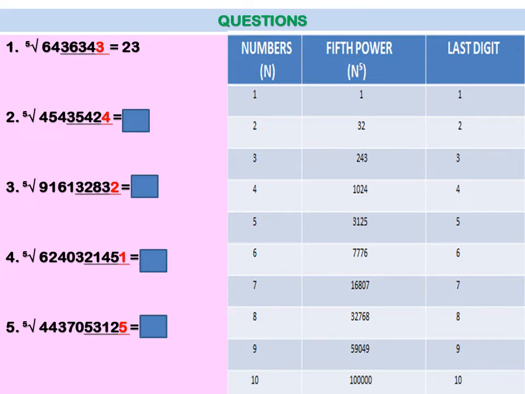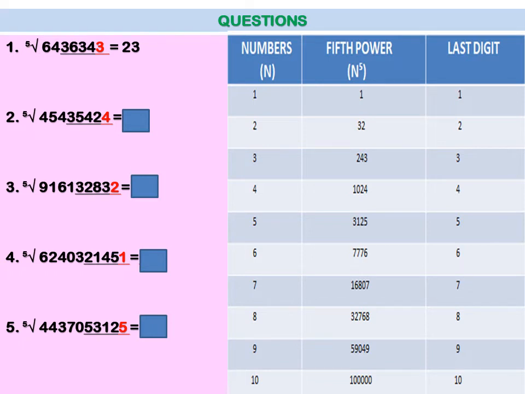Now for the tens place, what you will do is you have the leftover number as 64 in the beginning, right? So you will see in the table where 64 lies in the second column. That means in the fifth power.